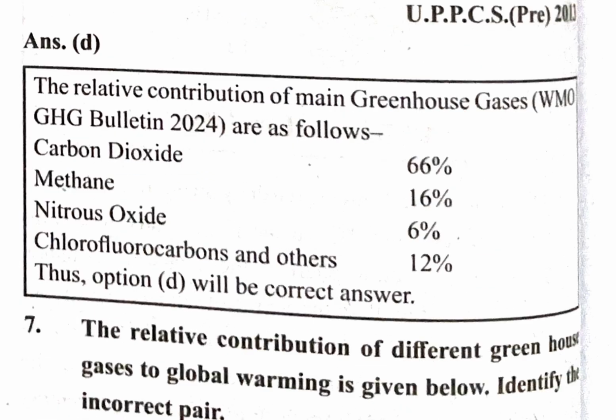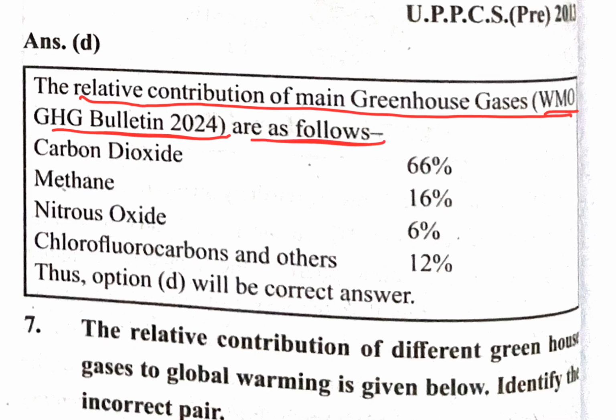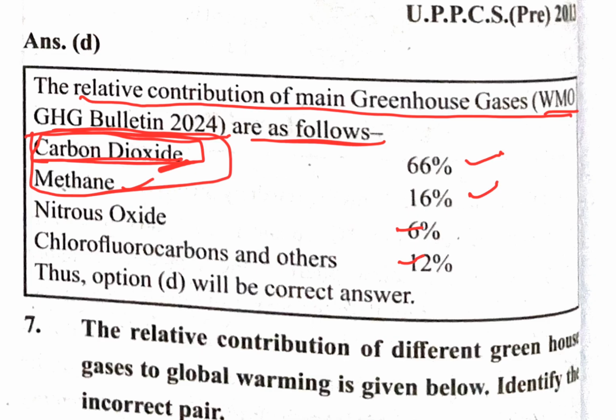A little bit of a deep dive. Relative contribution of greenhouse gases, according to the World Meteorological Organization greenhouse gas bulletin 2024, is as follows. Carbon dioxide has a 66% contribution in the greenhouse gases. Methane 16%. So which one is the largest? Carbon dioxide is the largest contributor. Nitrous oxide only 6%, chlorofluorocarbons and others only 12%. So carbon dioxide and methane are the two major contributing gases.